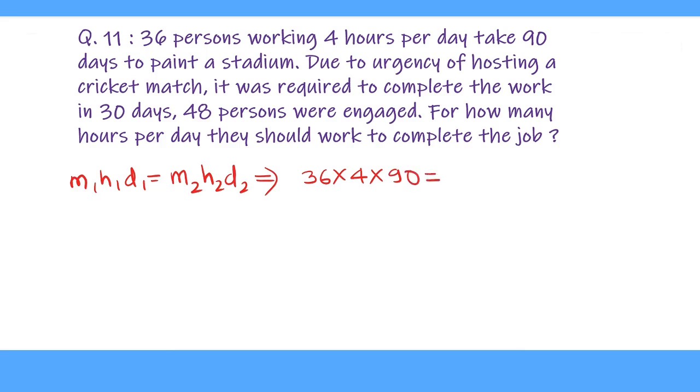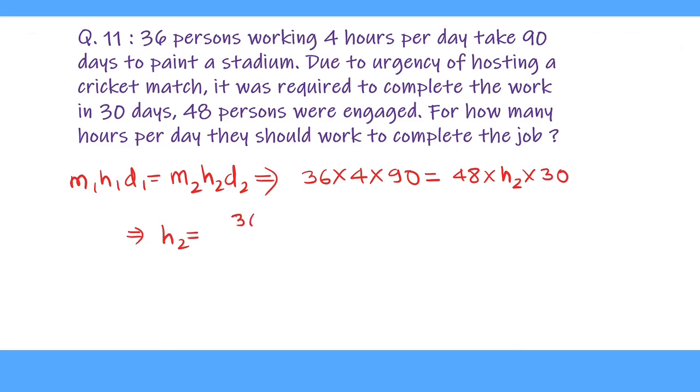M2 given to us is 48 persons. Number of hours they have asked to us, H2 is asked to us, and number of days in which the job has to be completed is 30 days. So we solve like this.